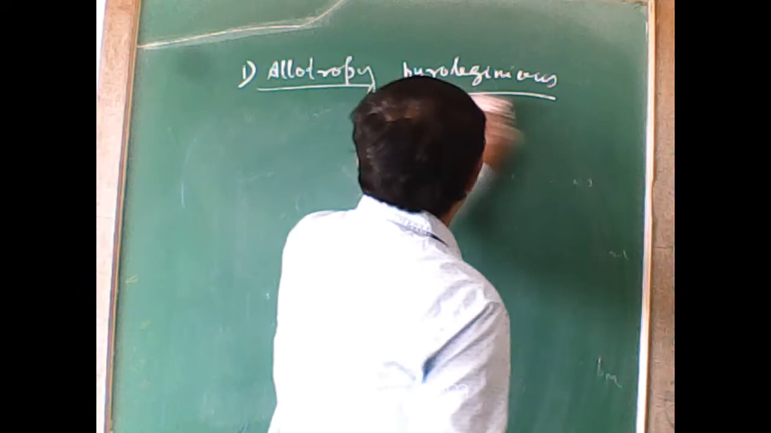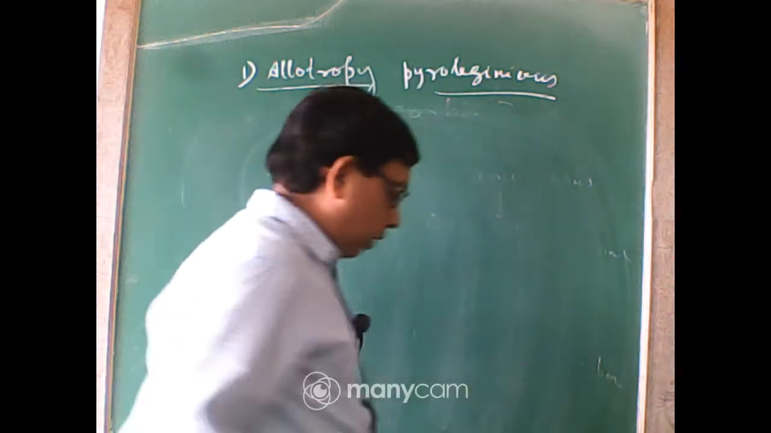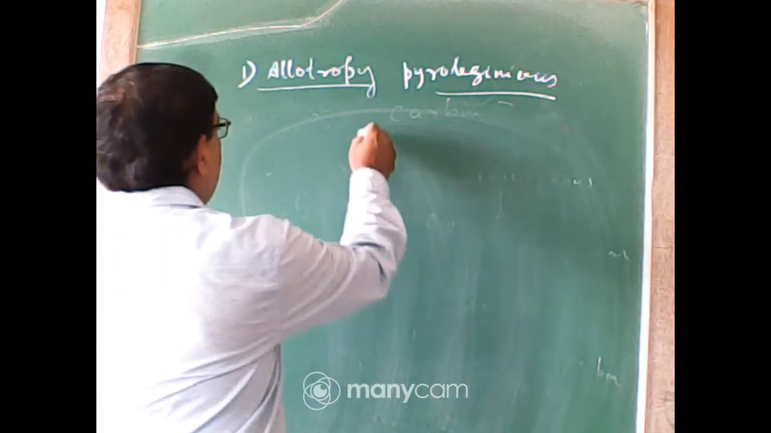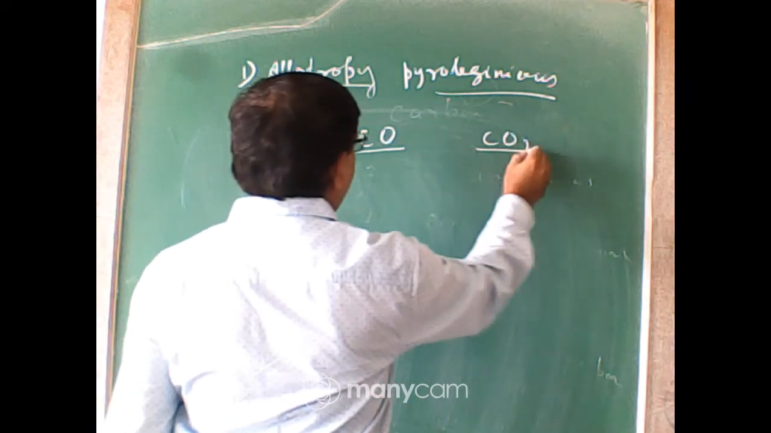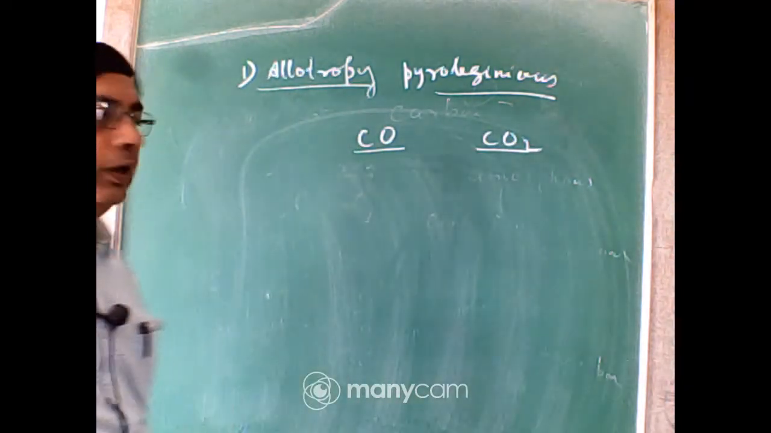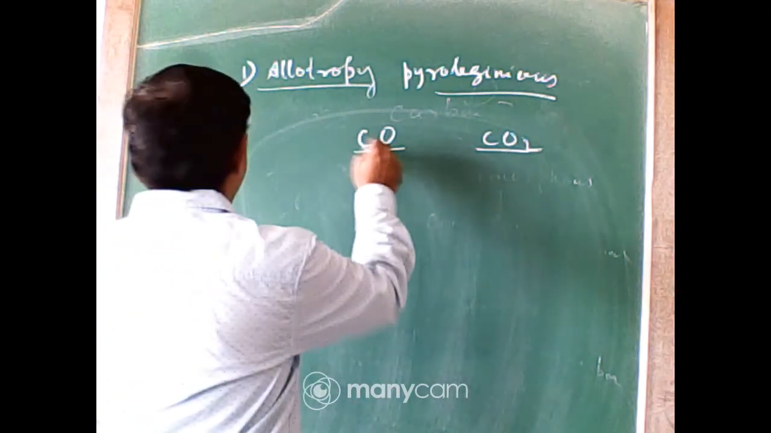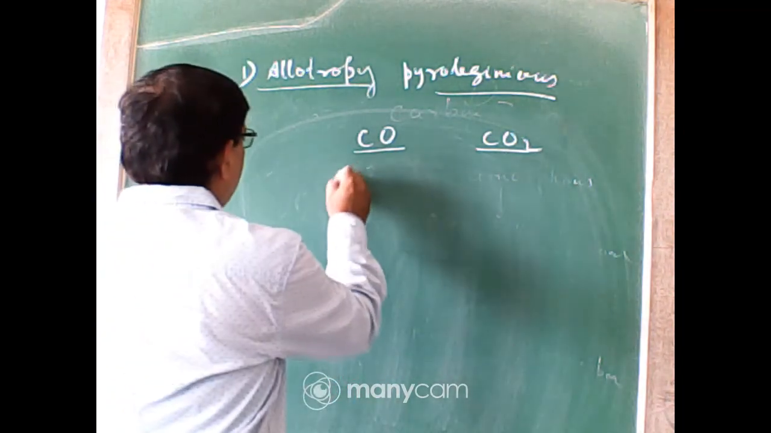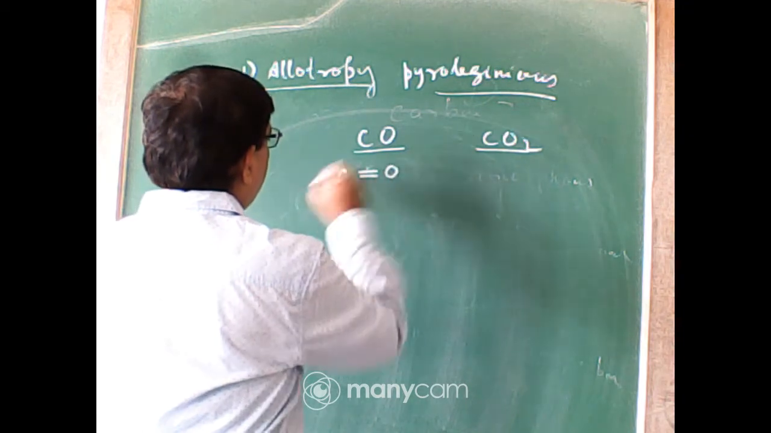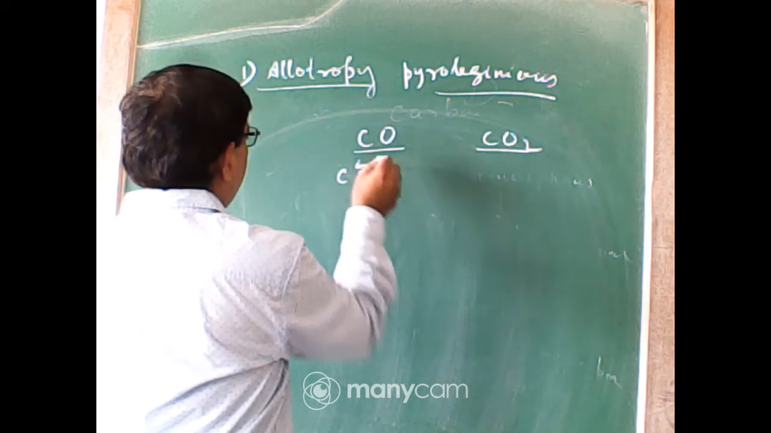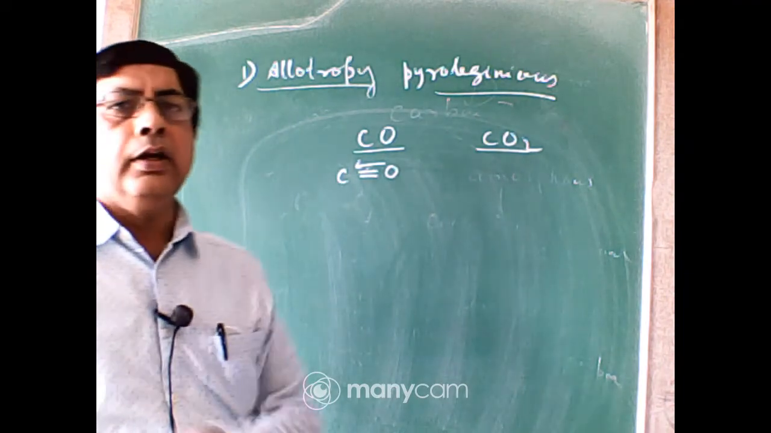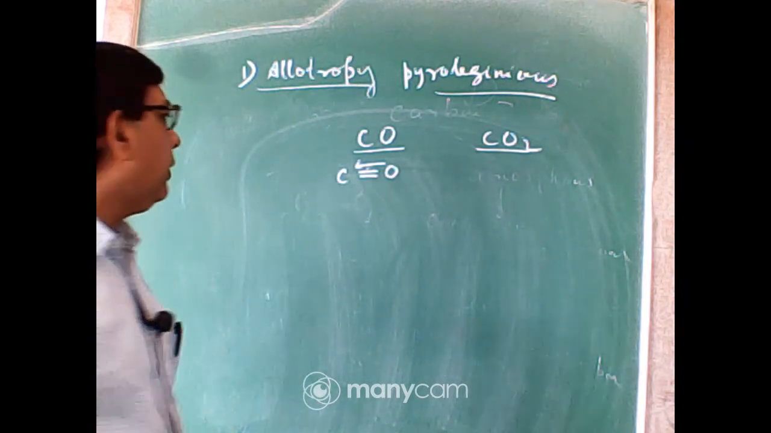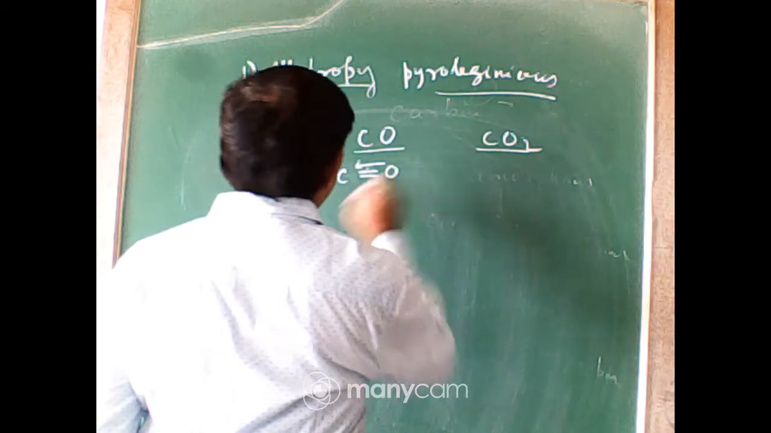Now next, two important compounds of carbon. One is carbon monoxide, another is carbon dioxide. Two important compounds of carbon that are in your syllabus. First, carbon monoxide. In carbon monoxide, there are two double bonds with oxygen and a coordinate bond between oxygen and carbon. So the bond order of carbon monoxide is 3. That can be calculated by the molecular orbital diagram.